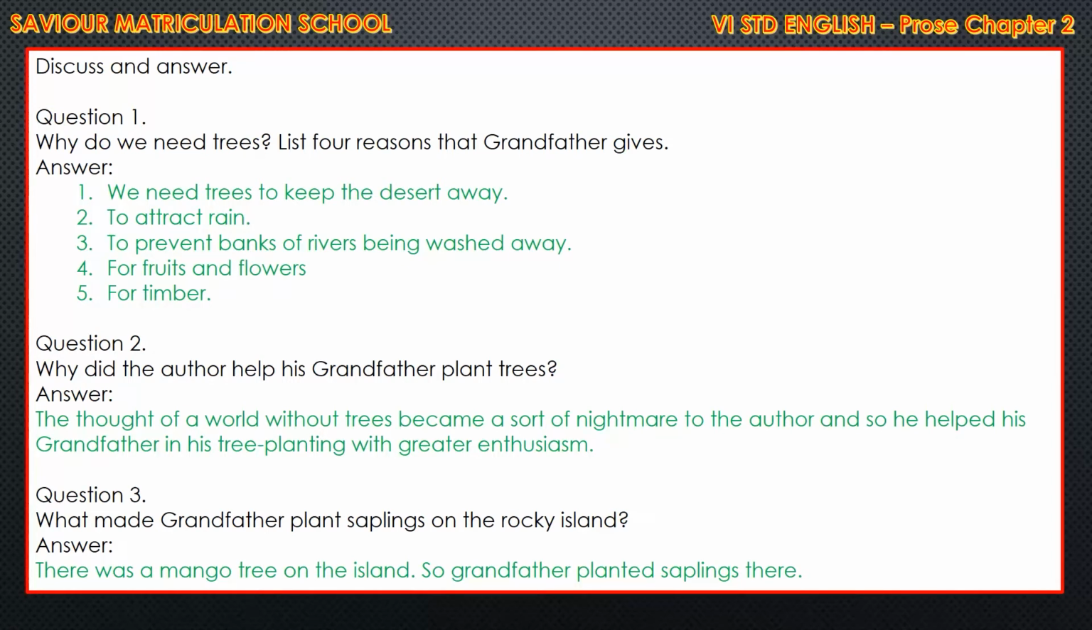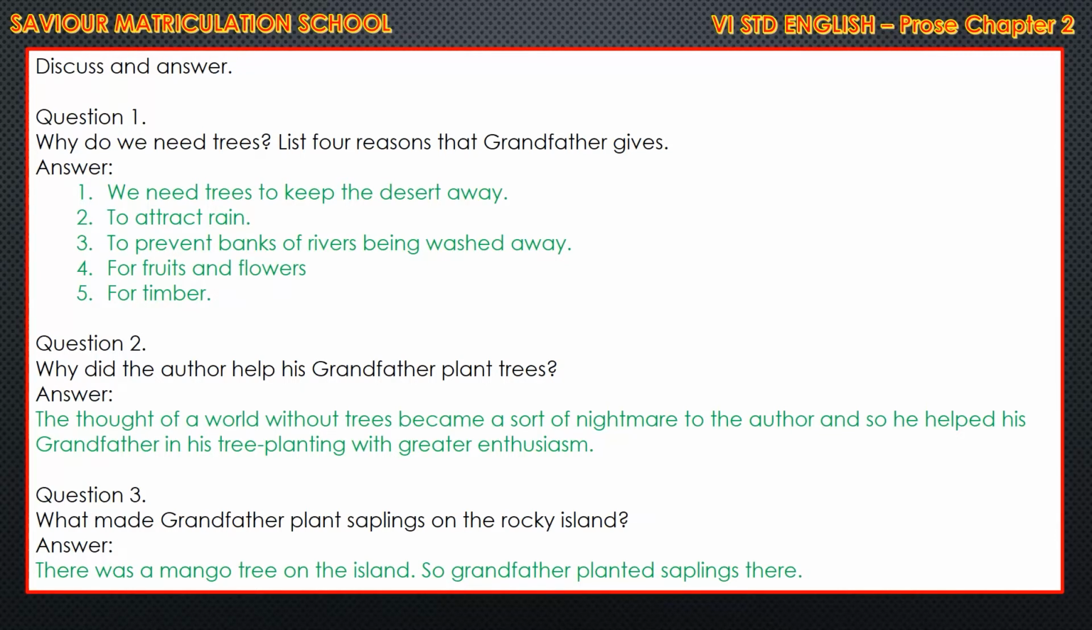That is, we need trees to keep the desert away. Second, to attract rain. Third, to prevent banks of rivers being washed away. Fourth, for fruits and flowers. Fifth, for timber.